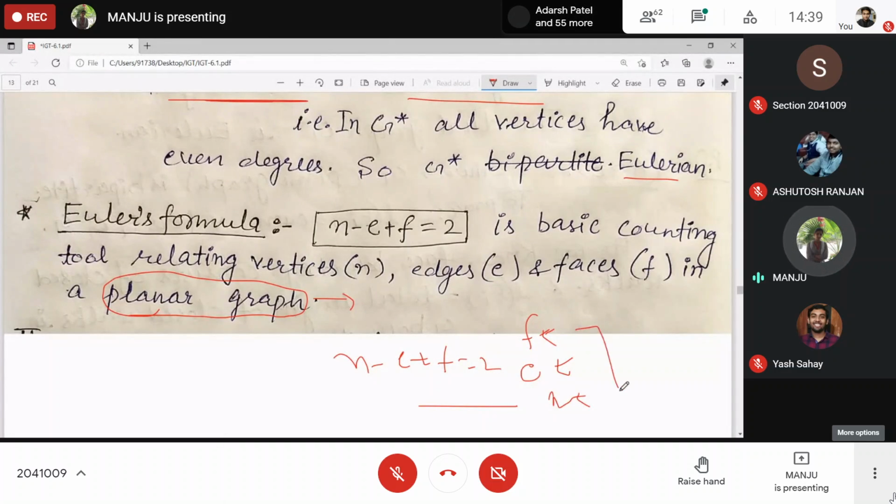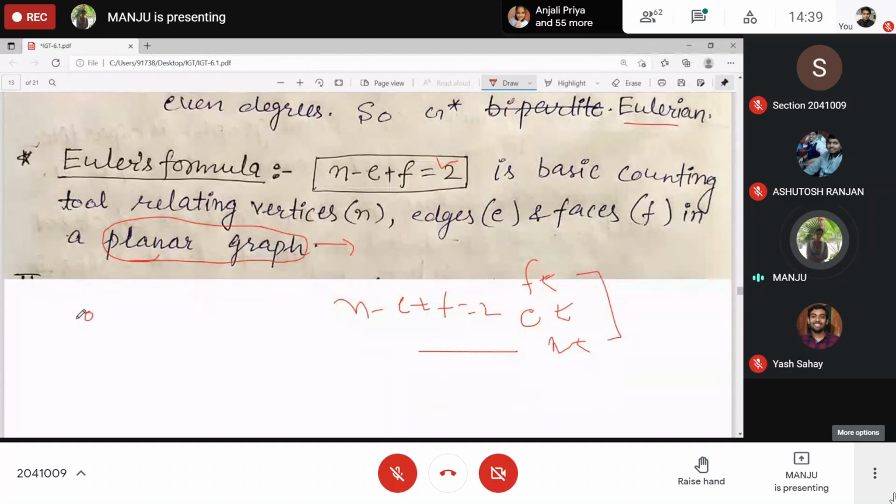In any figure where N is the number of vertices, E is the number of edges, and F is the number of faces. This is also possible in 3 dimensions, for example in the case of a cube. First you can see K4. The plane drawing of K4 is drawn in this way.